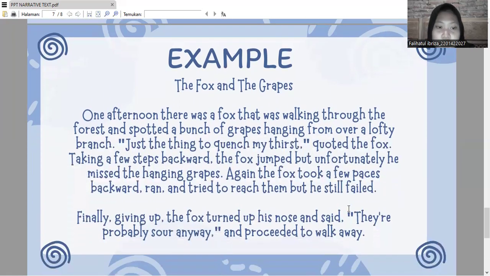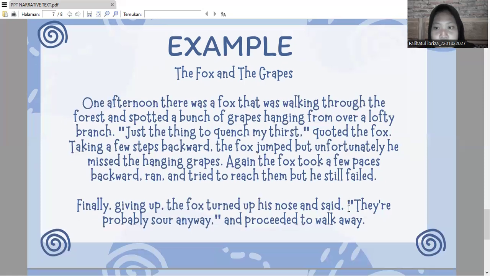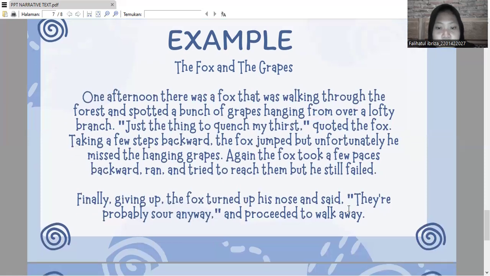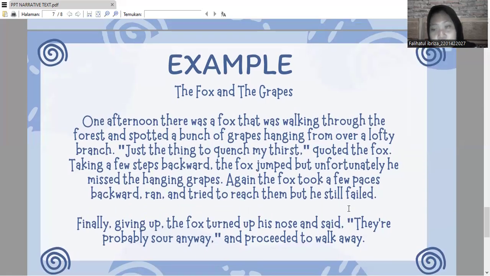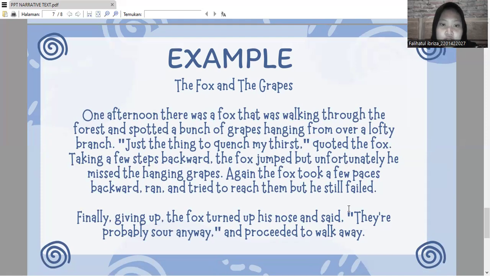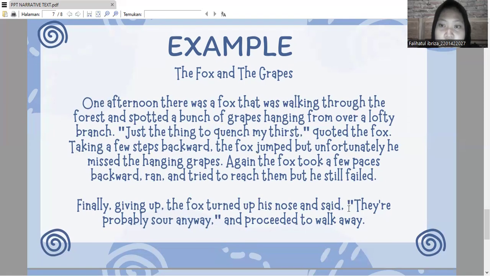And in here I have an example of narrative text. The title is The Fox and the Grapes. I will read this example. You listen, right?